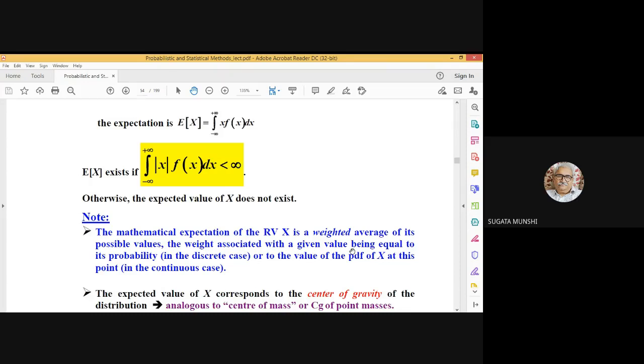And in case of the continuous random variable, these weights are the value of the probability density function at that particular point. So this expectation of a random variable actually corresponds to the center of gravity of the distribution. It's analogous to center of mass or CG of the point masses.